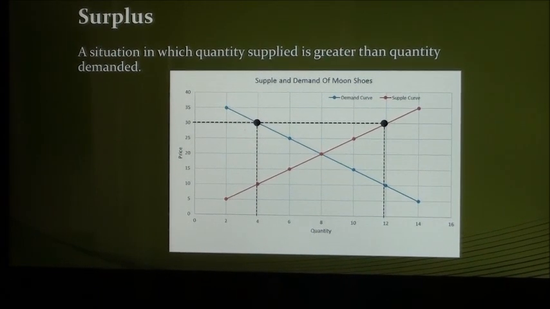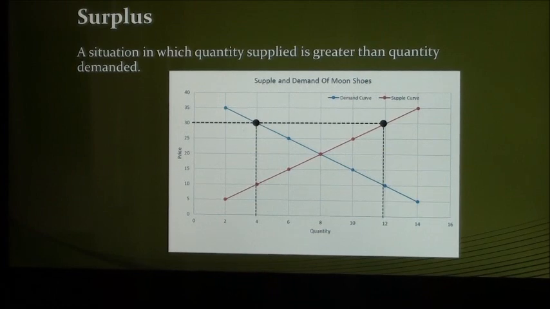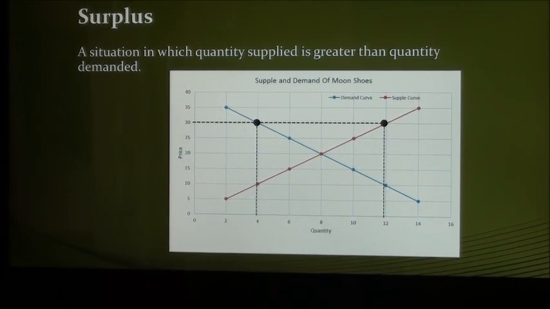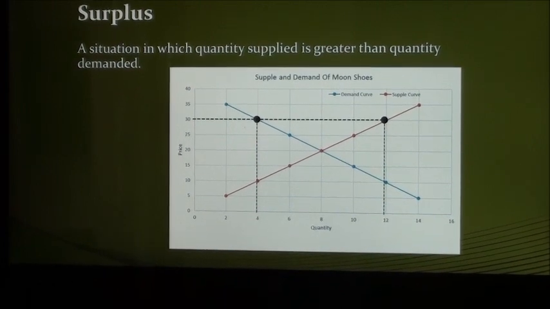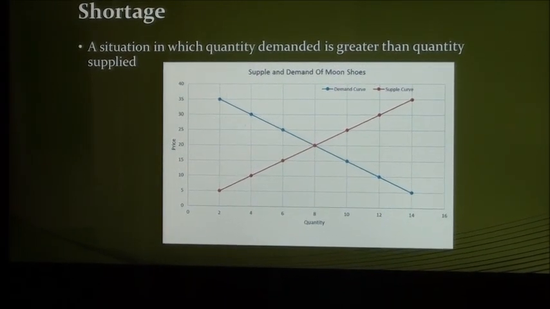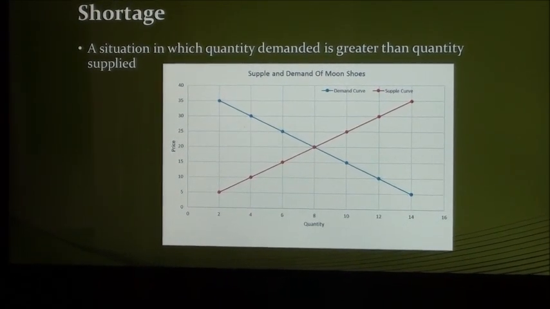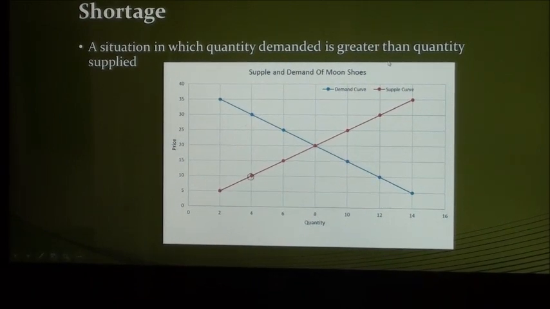In order for suppliers to fix this, they would have to cut prices. This would increase the quantity demanded and decrease the quantity supplied. This would continue to happen until it reaches the equilibrium point. Now suppose the price falls too much and is down to $10.